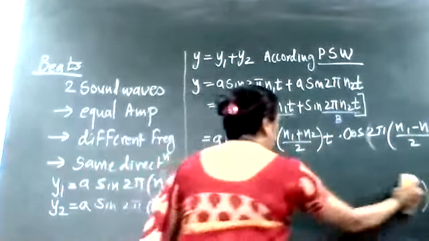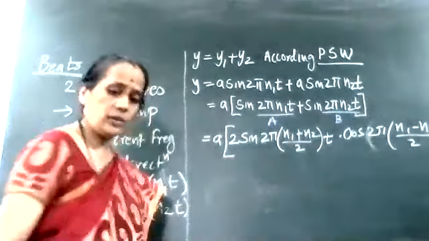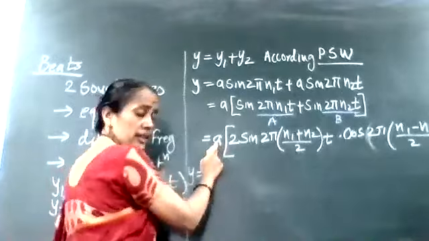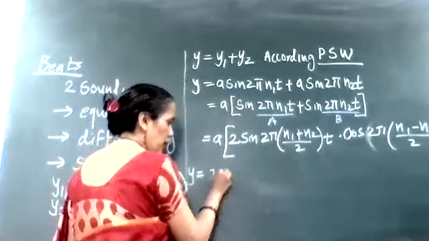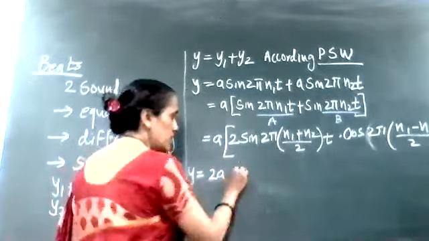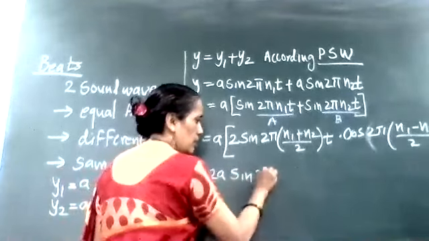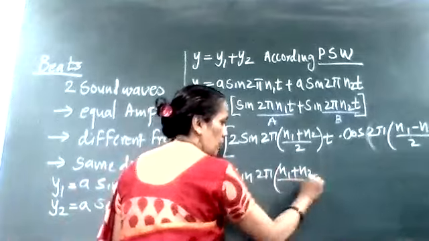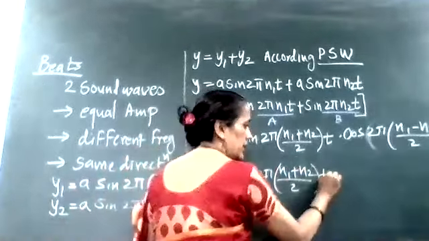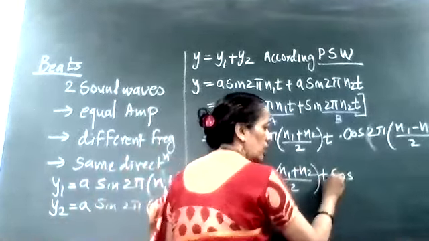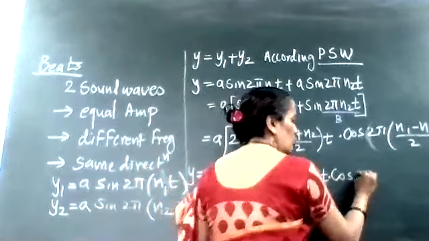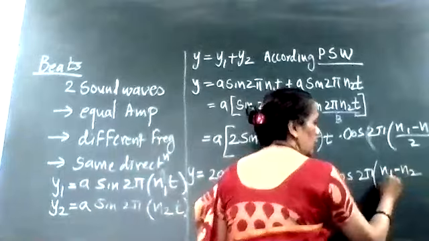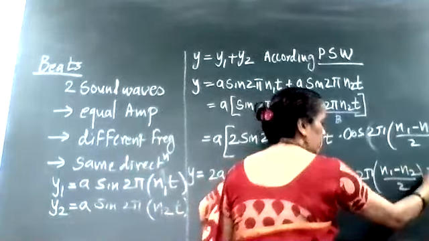So now I will write it down here as it is. y is equal to this 2 factor I take outside, so 2a. The remaining term is sin 2π into bracket (n1+n2) upon 2 into t, into cos 2π into bracket (n1−n2) upon 2 into t.